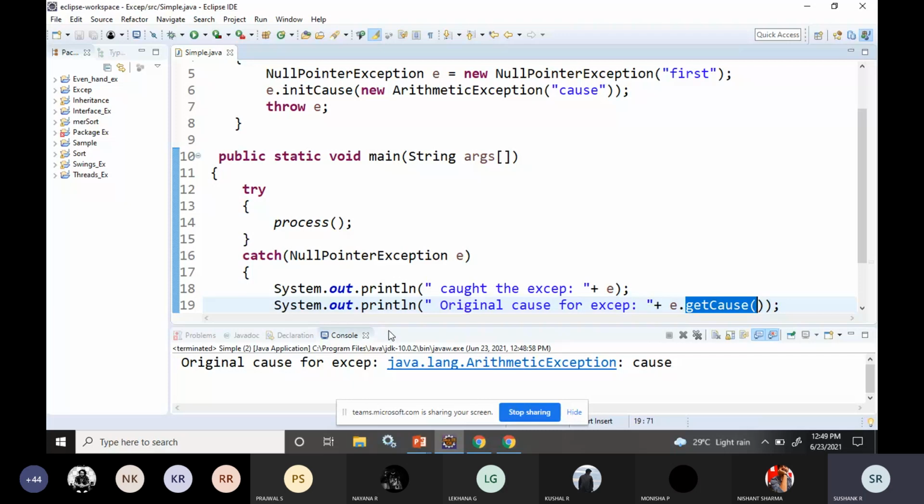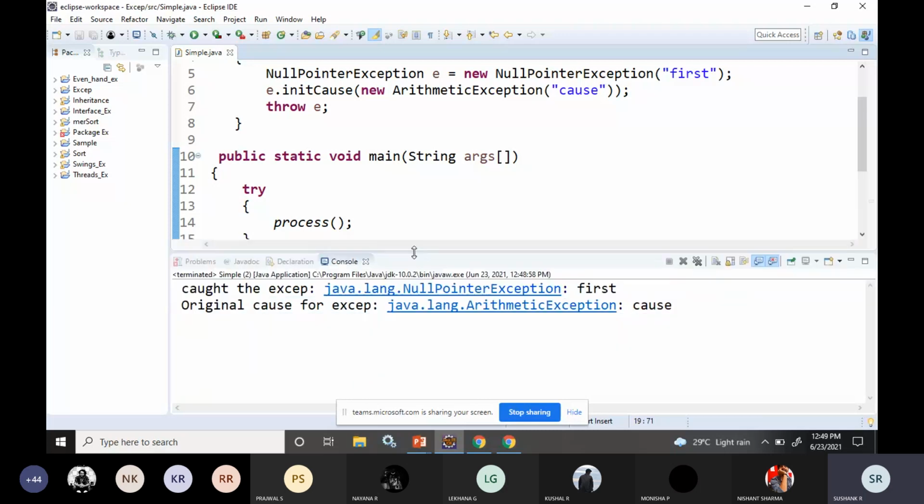You'll get two messages. What exception you have caught? You have caught an exception called java.lang.NullPointerException. What is the original cause for that exception? The original cause for that exception is arithmetic exception. So this is how you can associate one exception with another exception.